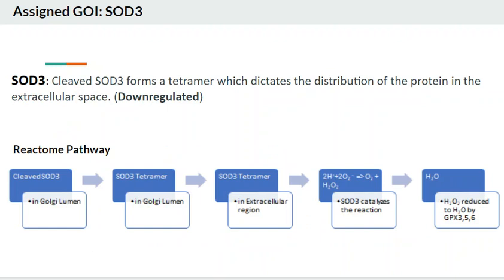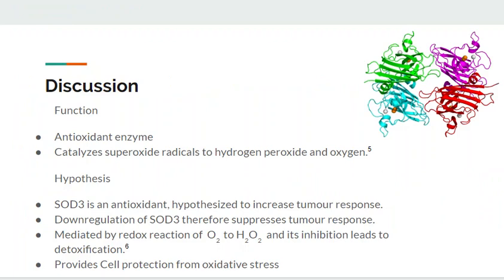Our assigned gene of interest, SOD3, was downregulated in this experiment. The reactome pathway suggests that cleaved SOD3 forms a tetramer which dictates the distribution of the protein in the extracellular space. Down below is the reactome pathway. First, cleaved SOD3 in the Golgi lumen forms a tetramer, which is then formed in the extracellular region, and SOD3 catalyzes the reaction of superoxide to hydrogen peroxide, and the hydrogen peroxide is further reduced to water by GPX3, 5, and 6.